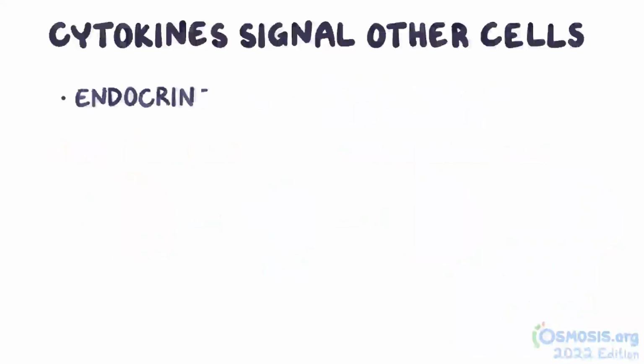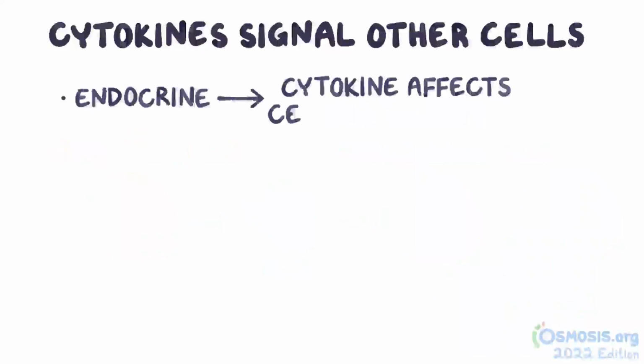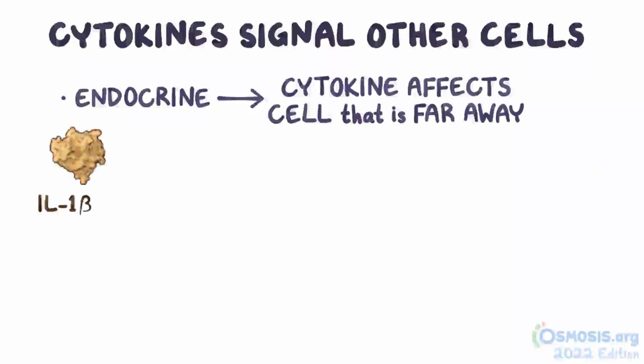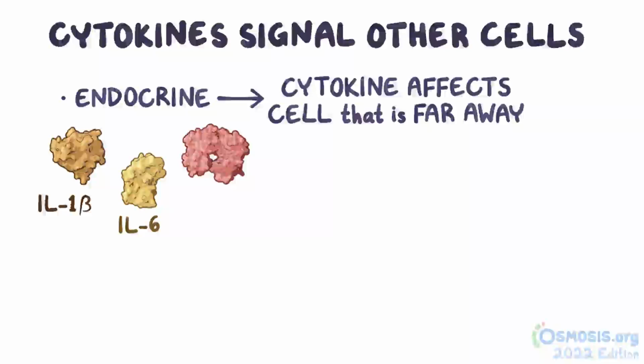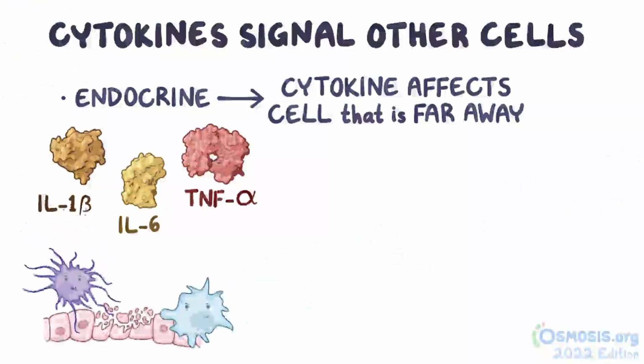Finally, there's endocrine, which is when the cytokine affects a cell that's far away, perhaps in a different organ. An example would be the inflammatory triad of interleukin 1 beta or IL-1 beta, interleukin 6 or IL-6, and tumor necrosis factor alpha or TNF alpha. These cytokines are produced by macrophages and dendritic cells.